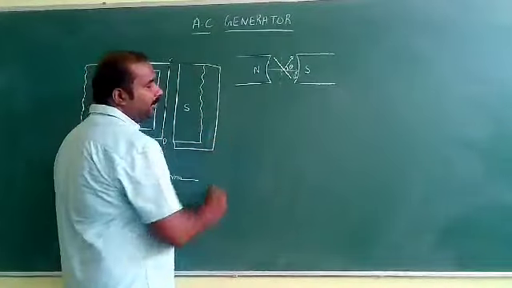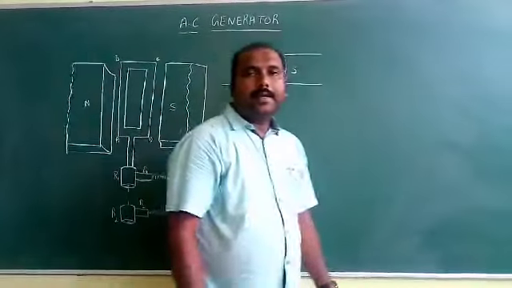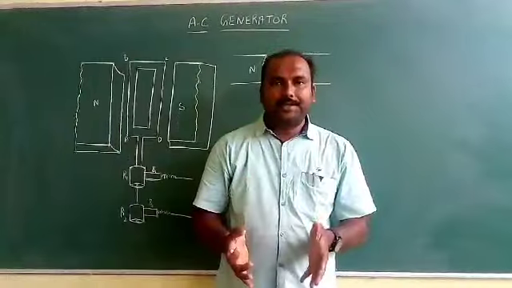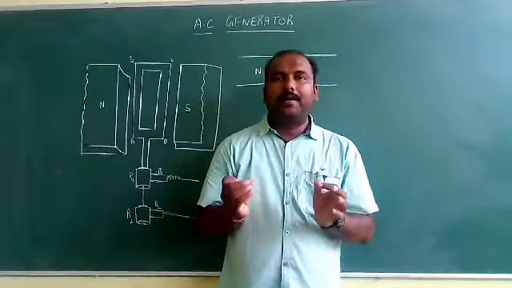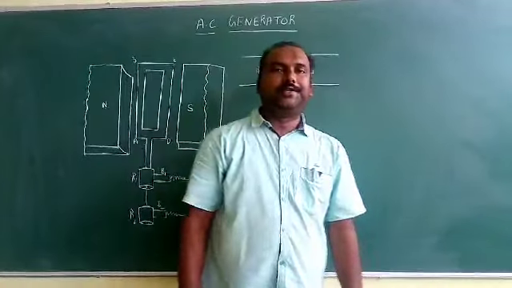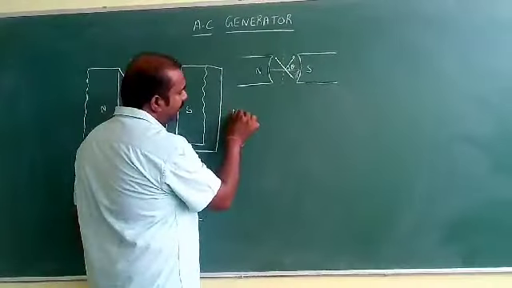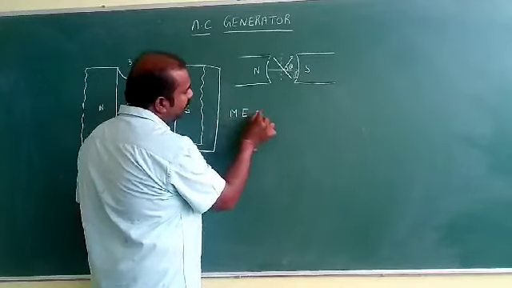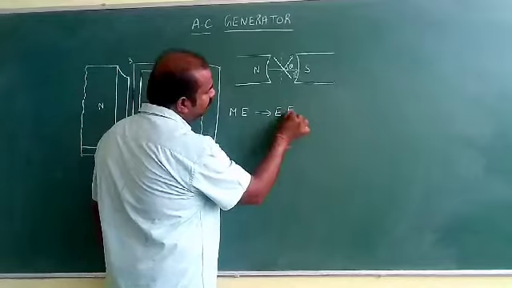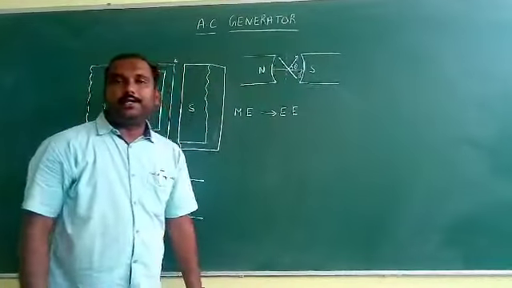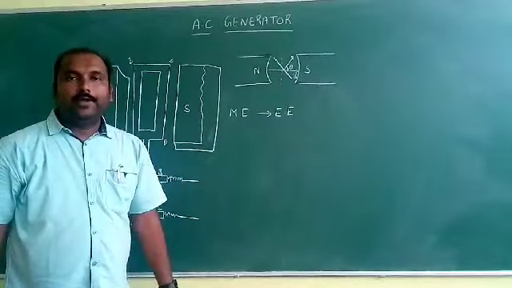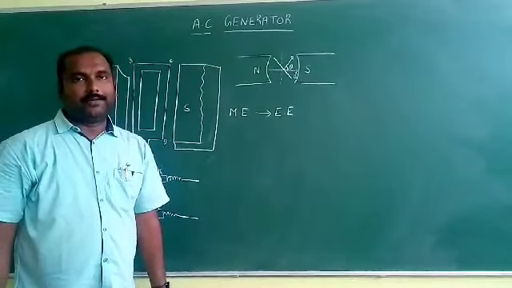First, what is an AC generator? An AC generator is nothing but a device which converts mechanical energy into electrical energy. Mechanical energy is converted into electrical energy. Such a device we call an AC generator.